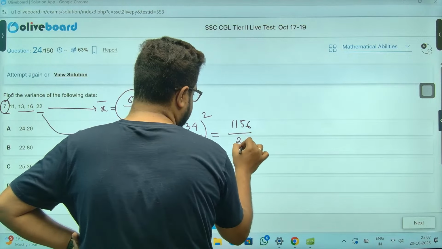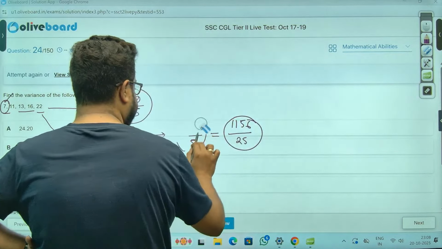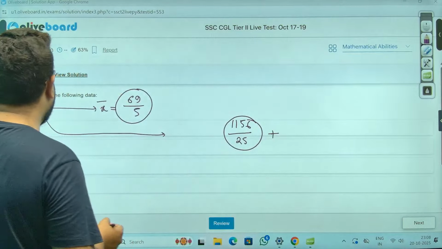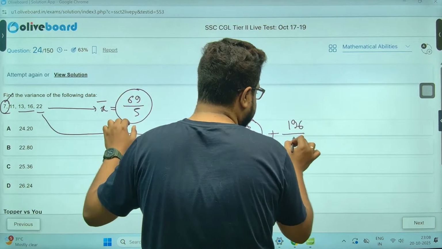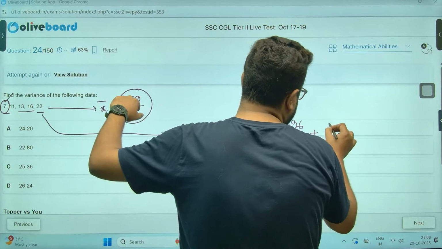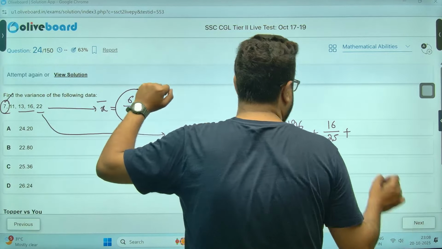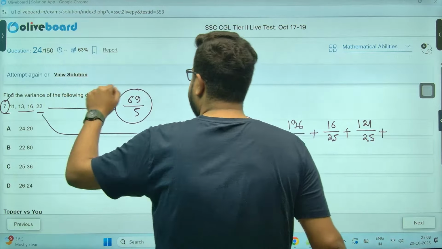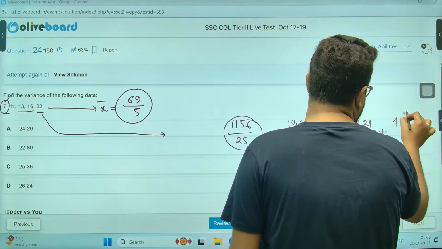1156 divided by 25. Okay? 1156 by 25, sir. Plus, what about the other one? 11. 11 means 55 by 5. So 69 means 14 by 5, meaning 196 by 25. Plus 13. 13 means 65 by 5, so 16 by 5, 25. 16. 16 means 80 by 5. 80 means 11. So 121 by 25. Plus 22. 22 means 110 by 5. So 70, 40, 41. 41 square by 25.